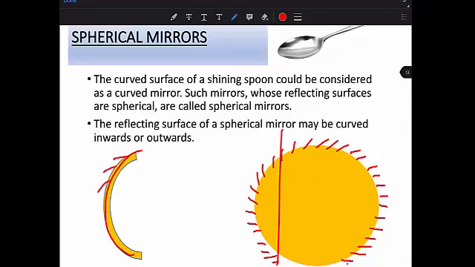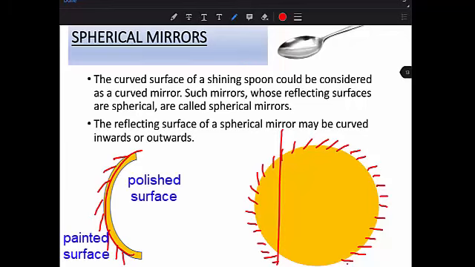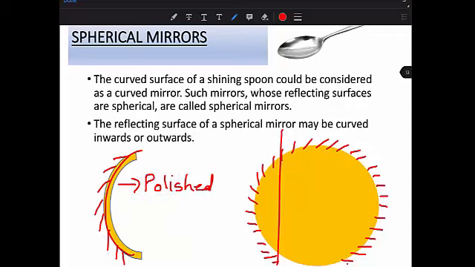On the outer side, this surface will be a painted surface. However, the inner surface will be a polished one. A polished surface is also called a reflective surface, meaning it can reflect light rays.